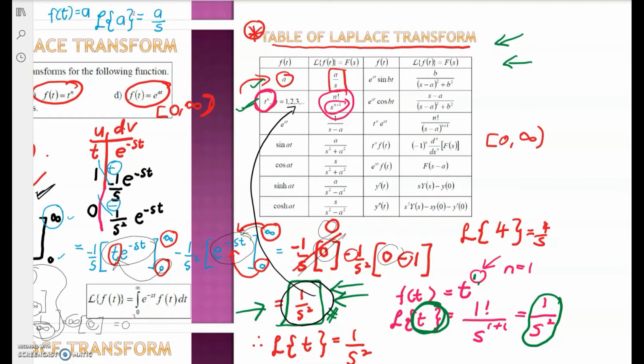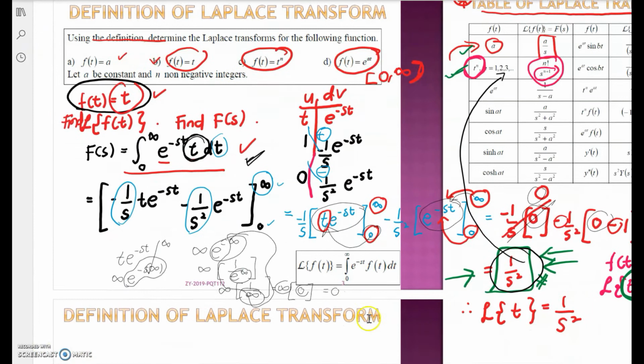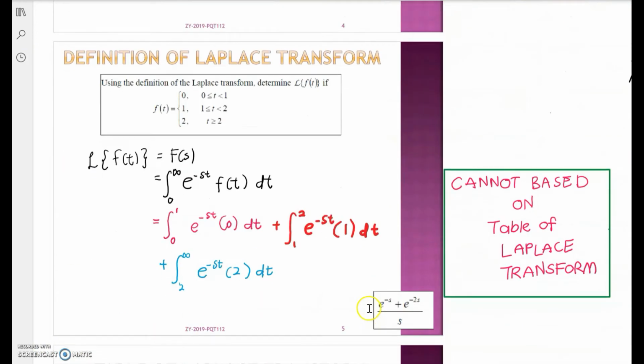Now we want to apply the definition once again, but this time we don't have only one function defined over the interval from 0 to infinity. Over the interval 0 to infinity we have many functions. We have a piecewise continuous function. We can say that the function is one piece, another piece, and another piece. That is a piecewise continuous function which is still defined over the interval of 0 to infinity.